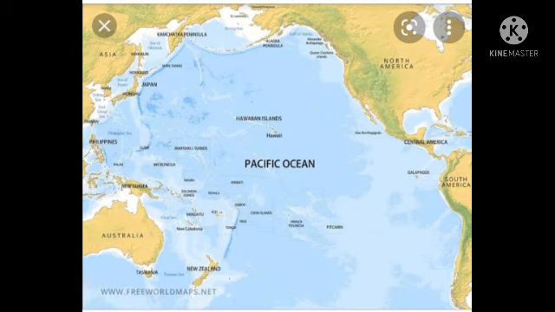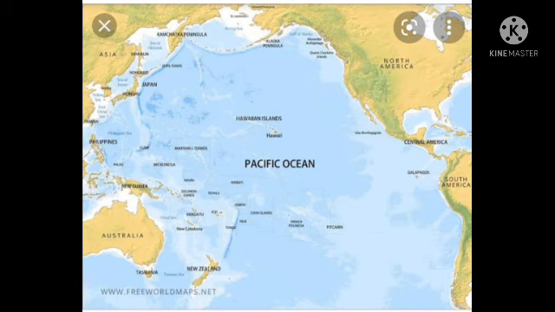The Pacific is a vast body of water teeming with activity. Much of the ocean is still waiting to be explored, but there are human activities like industrial fishing and deep sea mining.